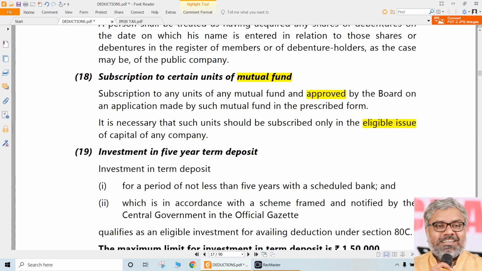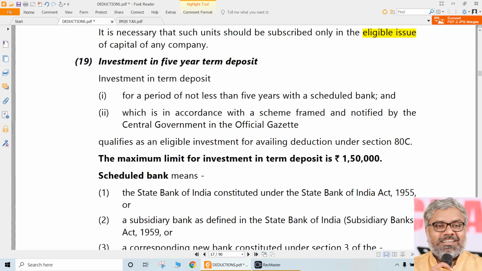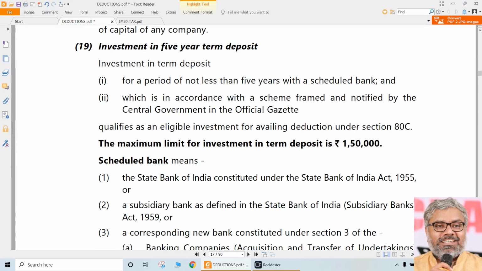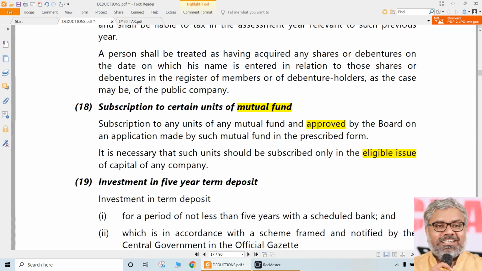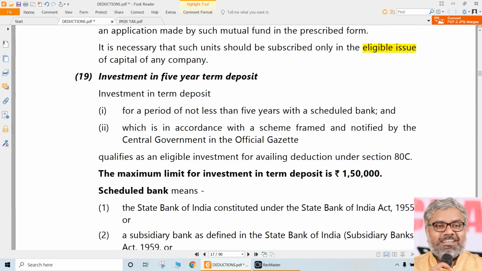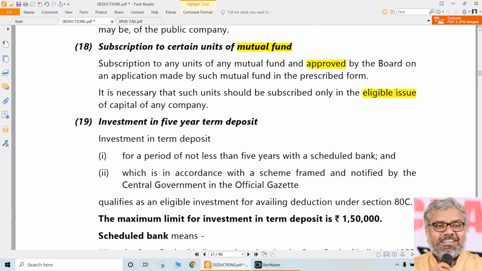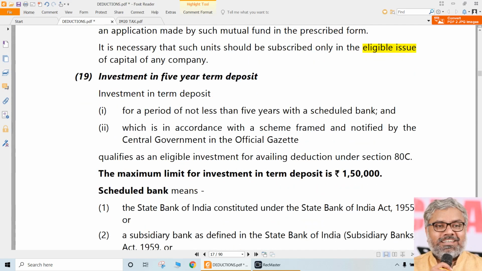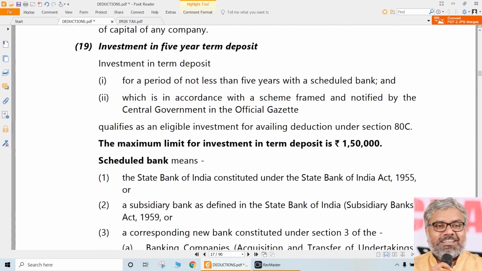Nobody is telling people to do all of them. Any of them, or a combination of them, according to their investment strategies, they can do that. But these are all eligibilities we are talking about. If there is any approved mutual fund and the assessee invests into that mutual fund, that investment is eligible for 80C. That's all. Now, another point is there. This is also a popular scheme actually. A lot of people go for this in reality also.